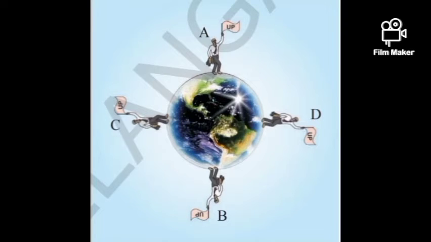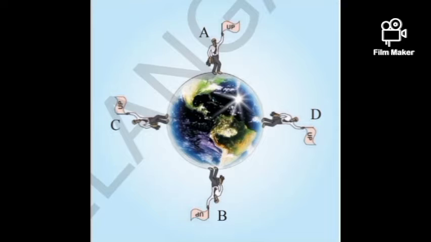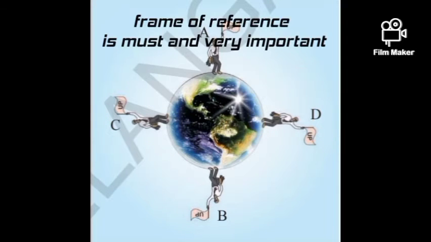And now observe another situation. For the person standing at A on the globe, his position appears up and the orientation of the person standing at B appears down. But for the person standing at B, the situation is exactly opposite. That is, for the person standing at B on the globe, his position appears up and the orientation of the person standing at A appears down. This situation also varies for persons C and D. So from those situations, we understood that a frame of reference is a must and very important.